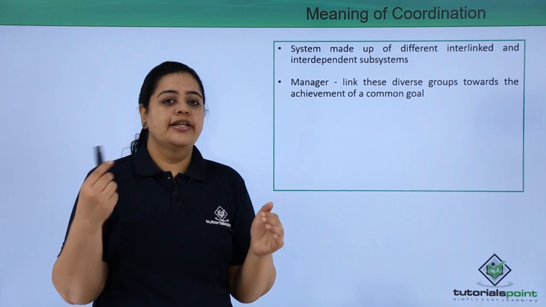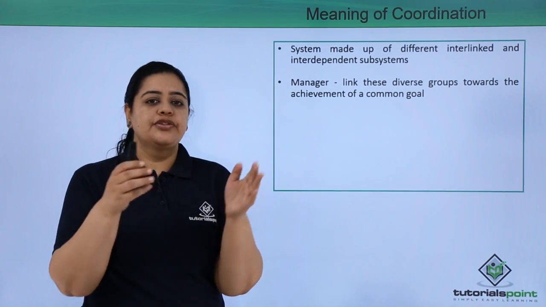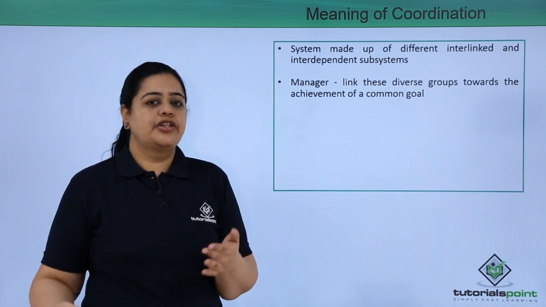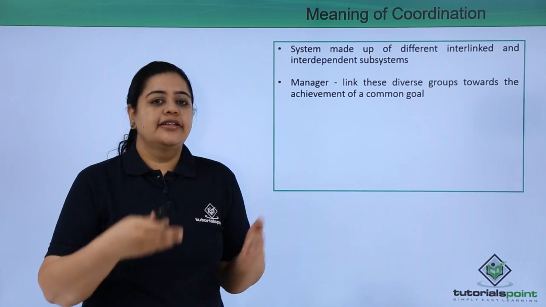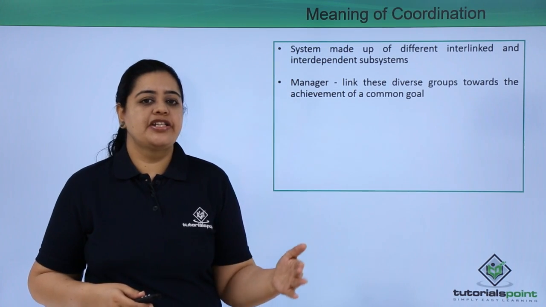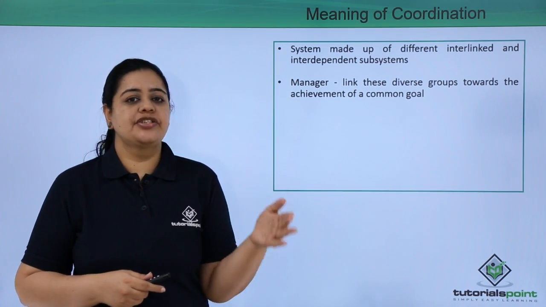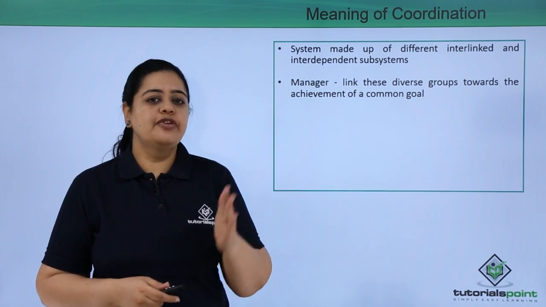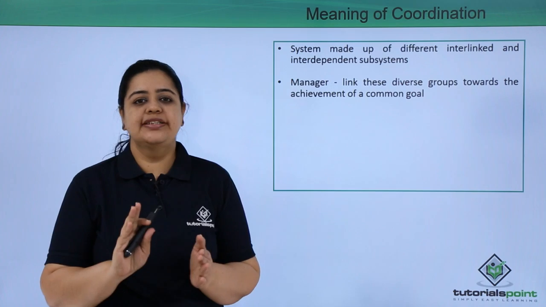For example, the toy manufacturing example which we just discussed. So here it would be the top management who would give the targets, and then the managers would be expected to achieve that target. So the production manager, the marketing manager, the sales manager, the finance manager, everyone would be told the organizational goal is to achieve 500 crores in sales.